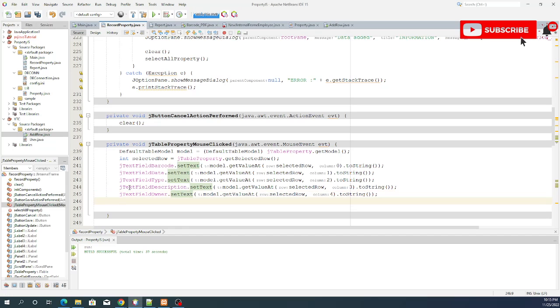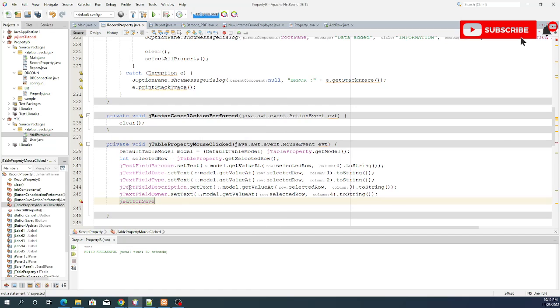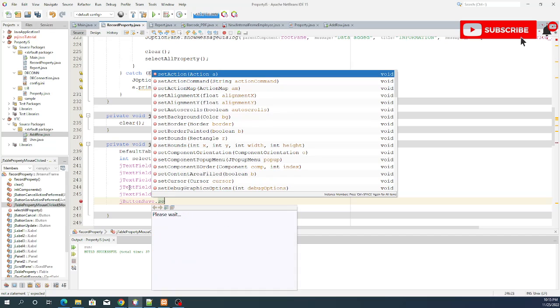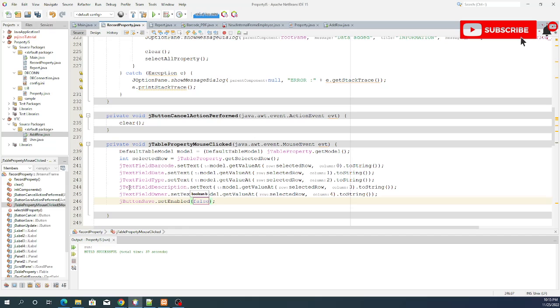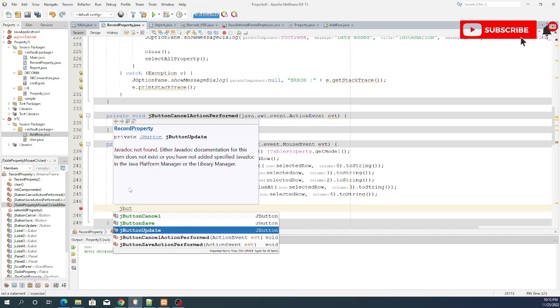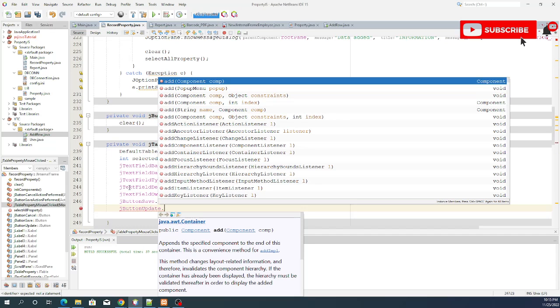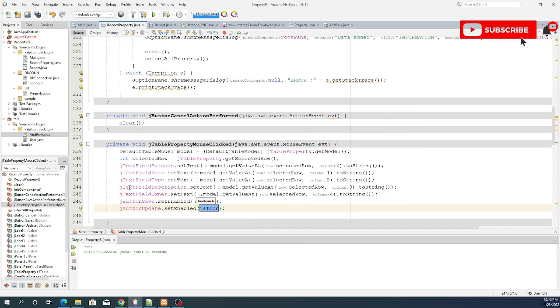so and then yung J button na save is magiging set enable, magiging false siya, and si J button update ay magiging set enable true dahil i-update natin siya.